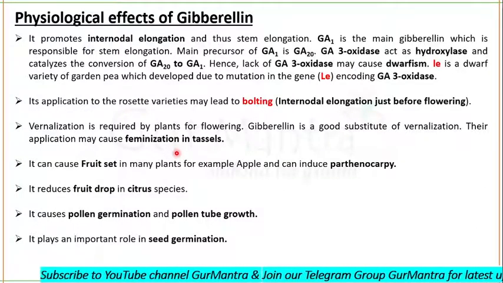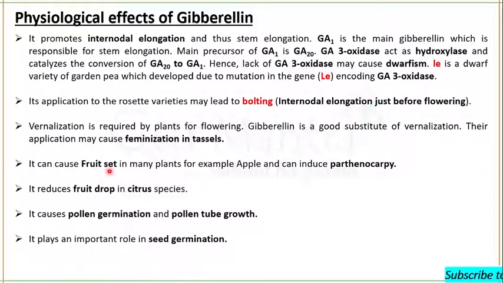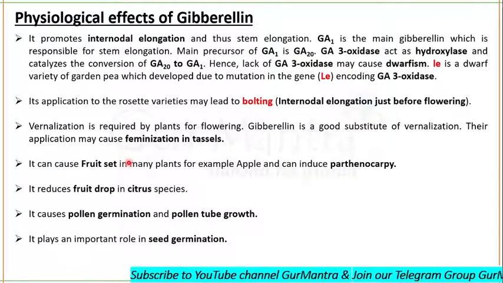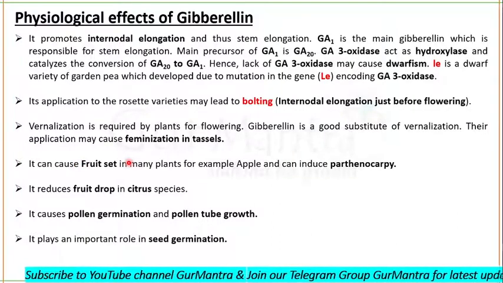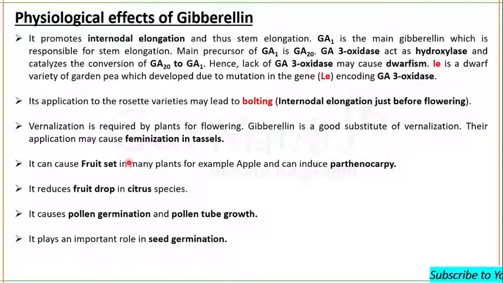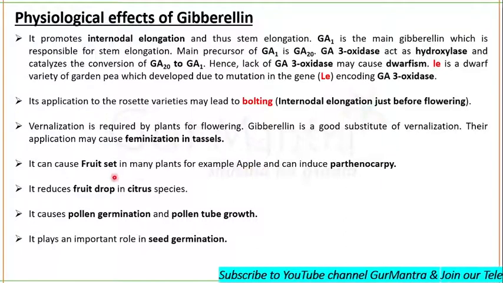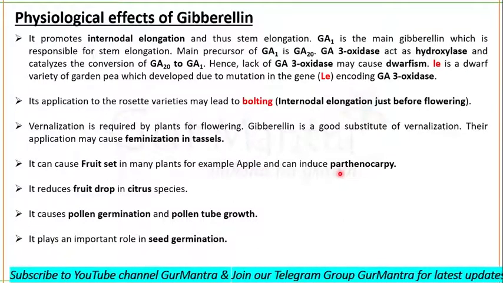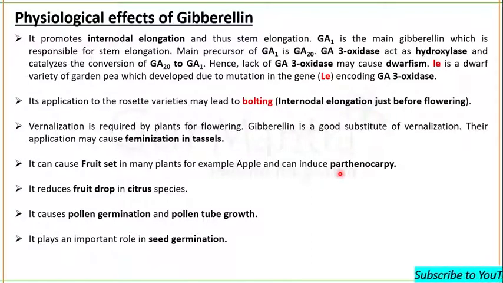Like auxin, gibberellin also plays a role in the fruit set. Where auxin fails to play its role, gibberellic acid is responsible for the fruit set. What is fruit set? Formation of fruit, initiation of formation of fruit after pollination. Okay, so in apple, fruit set is caused by gibberellin. It also induces parthenocarpy. Like auxin, gibberellic acid can also induce parthenocarpy.